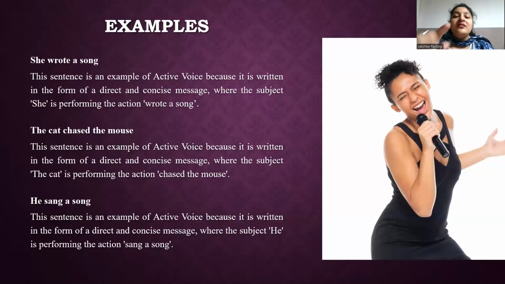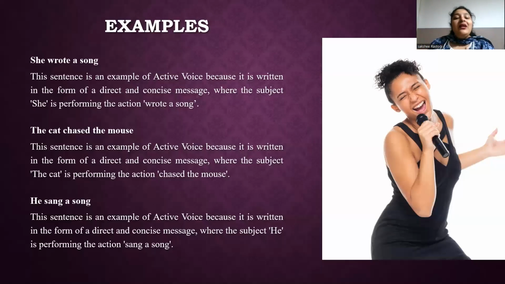In active voice, the subject he is the doer of the action, which is sang, and the object is a song, which receives the action. This sentence follows the typical active voice structure: subject plus verb plus object, where the subject is he, the verb is sang, and the object is a song.